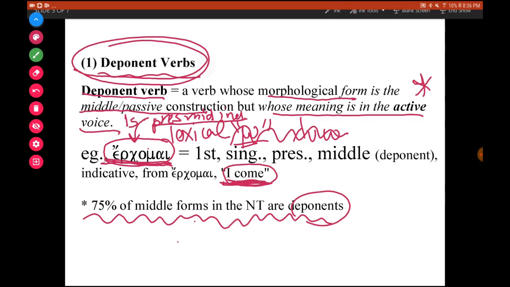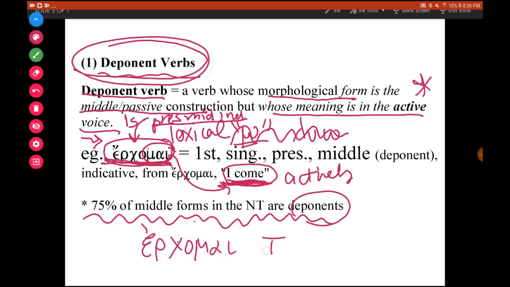So a lot of times the deponent verbs are verbs that have the middle voice suffix in form, but their meaning, or the way they translate, is active. So erchomai means I come or I go. And if you think about it, you can't really say I go in the passive voice. You can't say I is gone. That makes no sense.